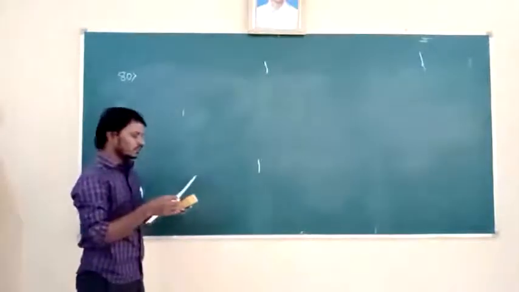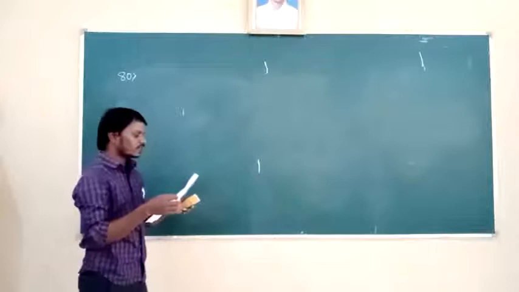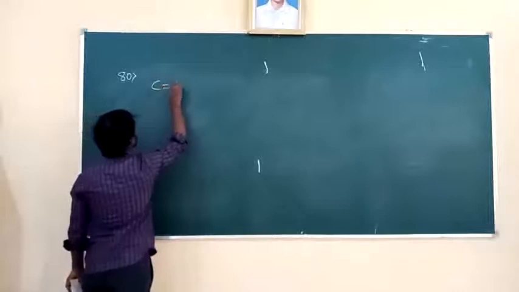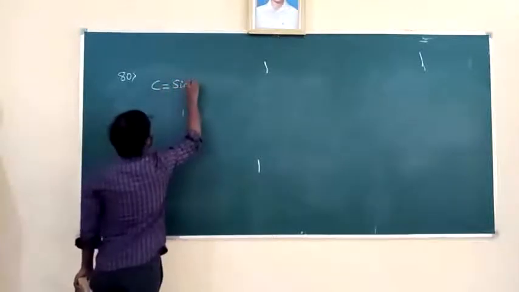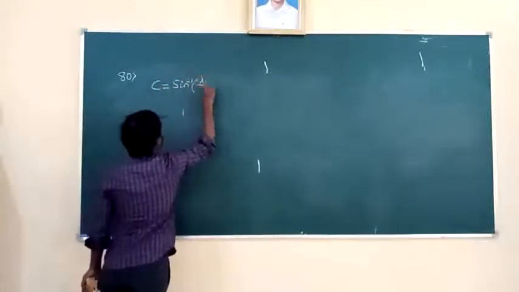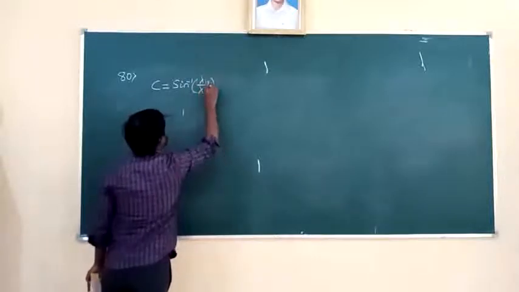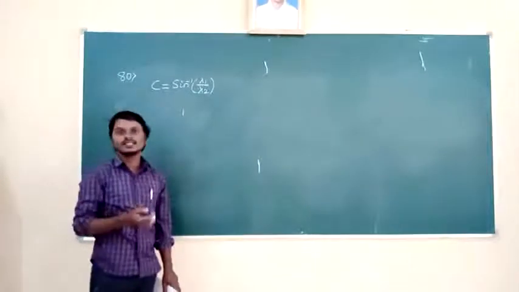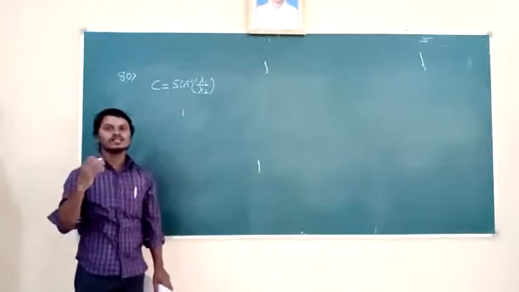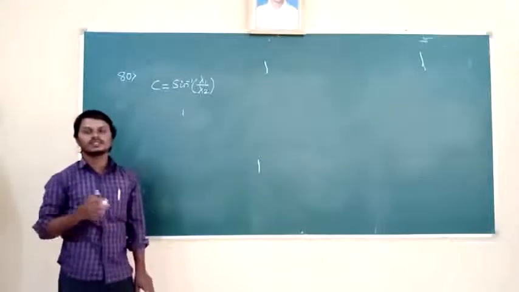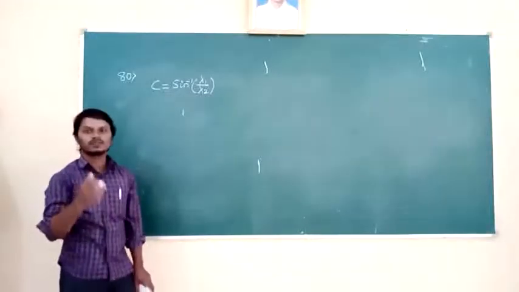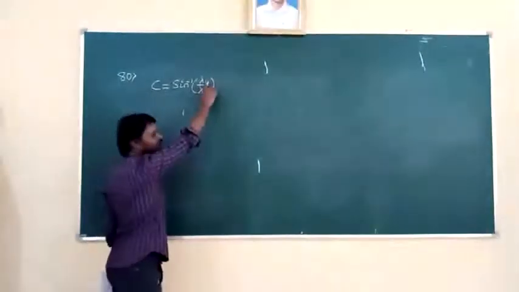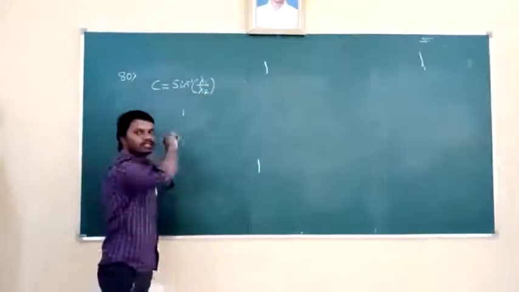Then what is our question? The critical angle of X relative to Y will be. Already we know the formula for critical angle in terms of wavelengths: sine inverse of lambda 1 by lambda 2. Lambda 1 is the wavelength of light in the denser medium. In total internal reflection, the first medium is the denser medium and the second medium is the rarer medium.